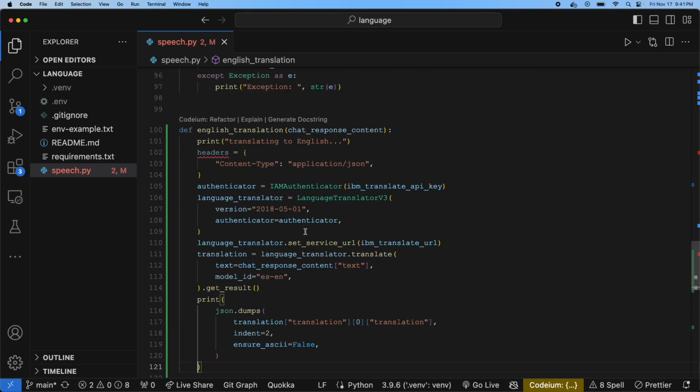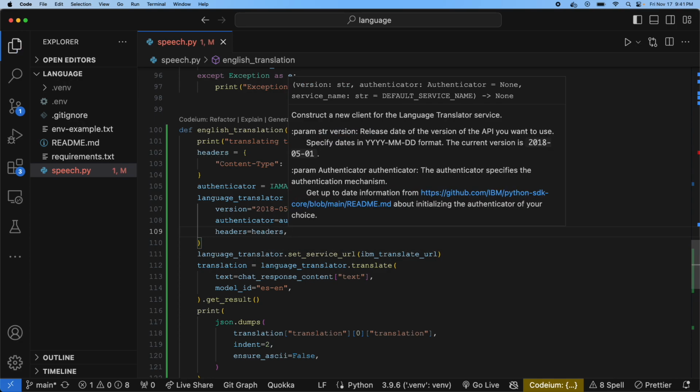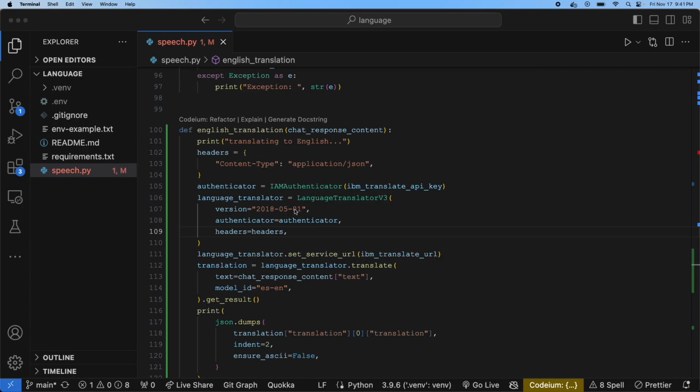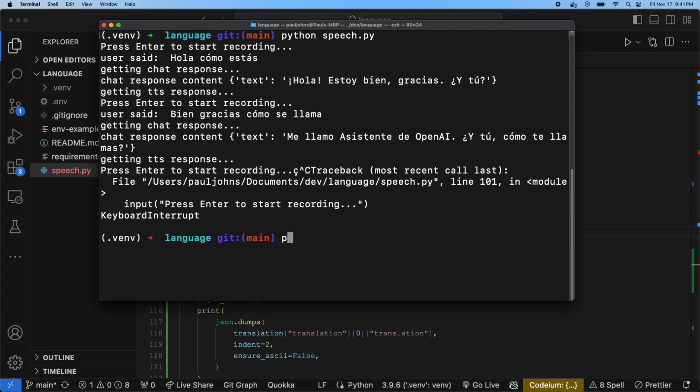Headers equals headers. Let's see if I actually need that. So I'm going to put it in the terminal so that it's nice and bigger to see instead of the VS Code terminal. So, hola, ¿cómo estás? So now it's getting the chat response. And I was testing this a little bit before, and the responses were a little bit slow this evening. So let's hopefully get a response.